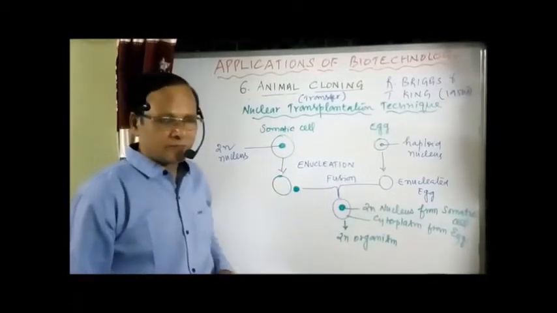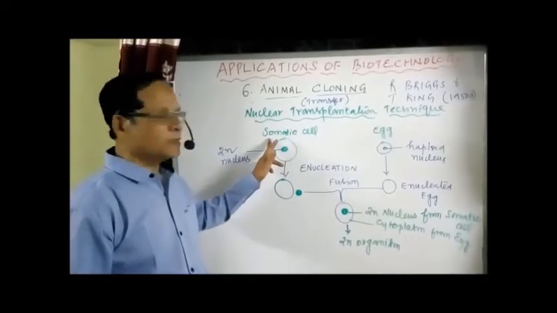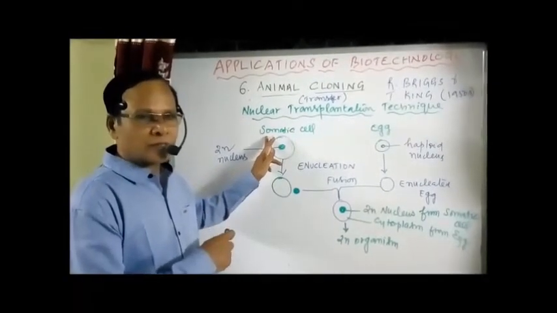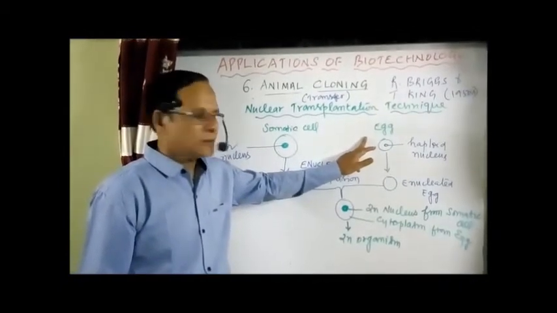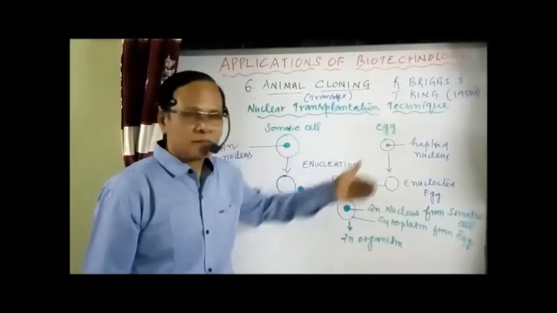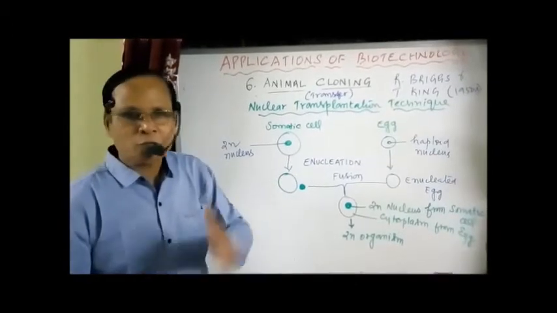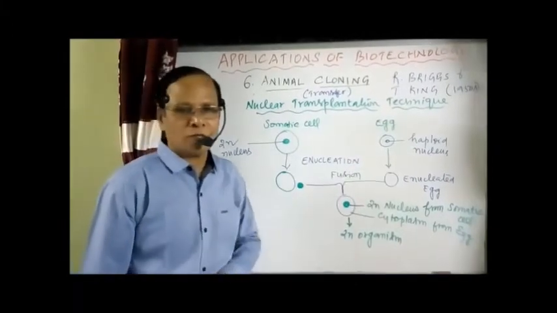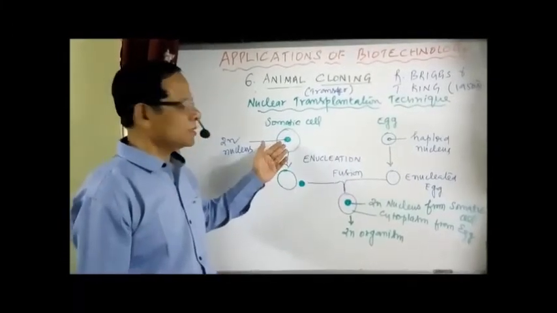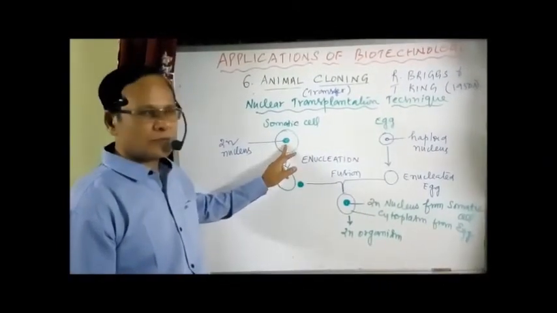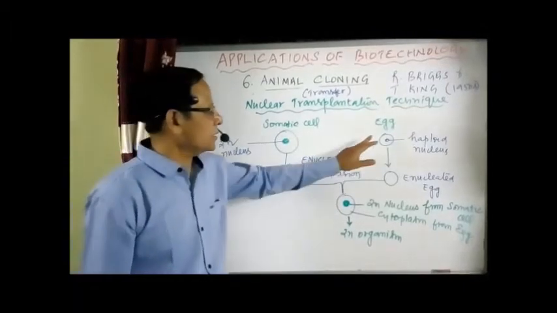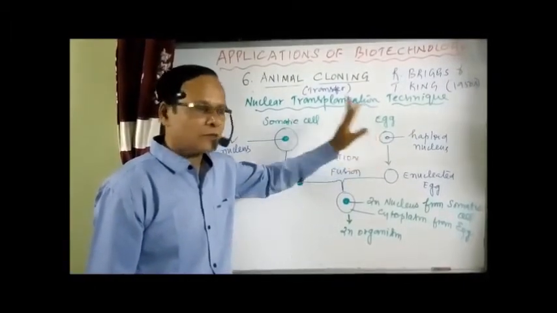Now, what is the mechanism? A diploid cell, an adult somatic cell, is obtained. Then an egg cell having a haploid nucleus is received from a donor. That's also a female donor. So both are female. Here the somatic cell is obtained from a female donor and the egg cell is obtained from a female donor.